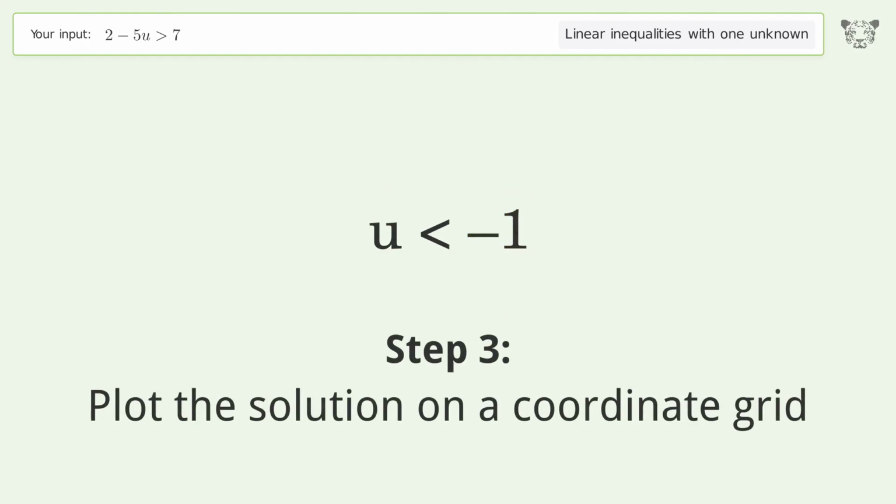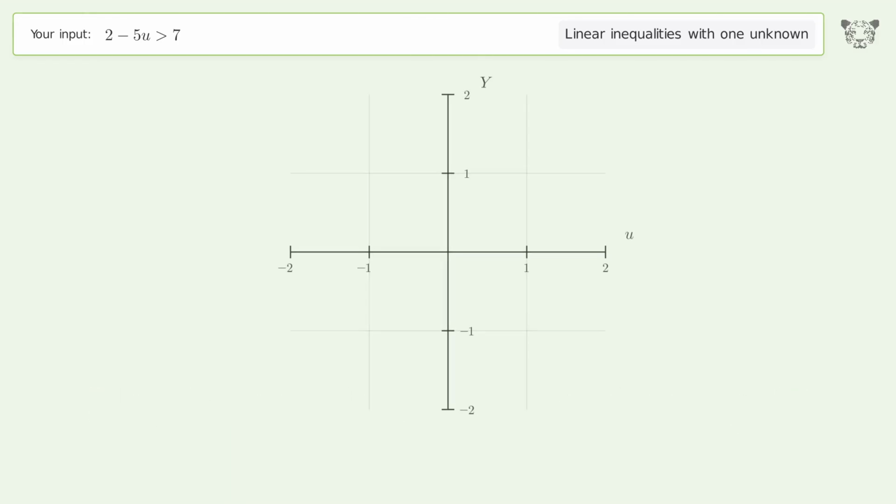Plot the solution on a coordinate grid. And so the final result is u smaller than -1.